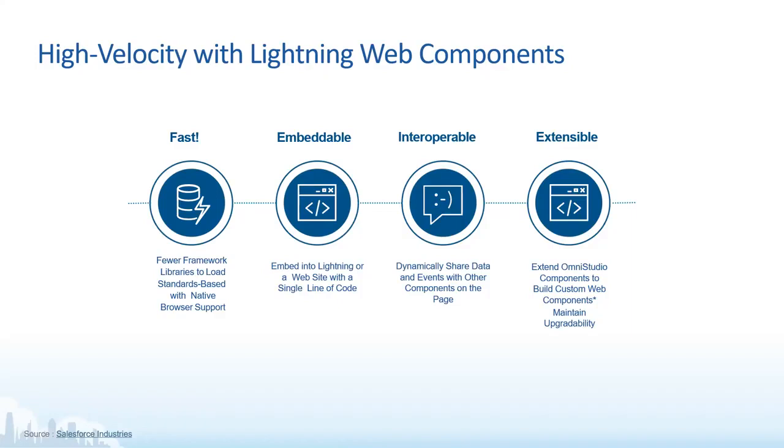Next one is embedded. This is also a very important aspect. What you can do here is embed or expose it on a third party website. I saw a question from someone asking what is Omni Out. Omni Out provides a capability on top of Velocity's Omni Studio platform through which you can expose your OmniScript or your Flex card to an external system, and when I say external system, that would be a non-Salesforce platform, or an off-platform system.